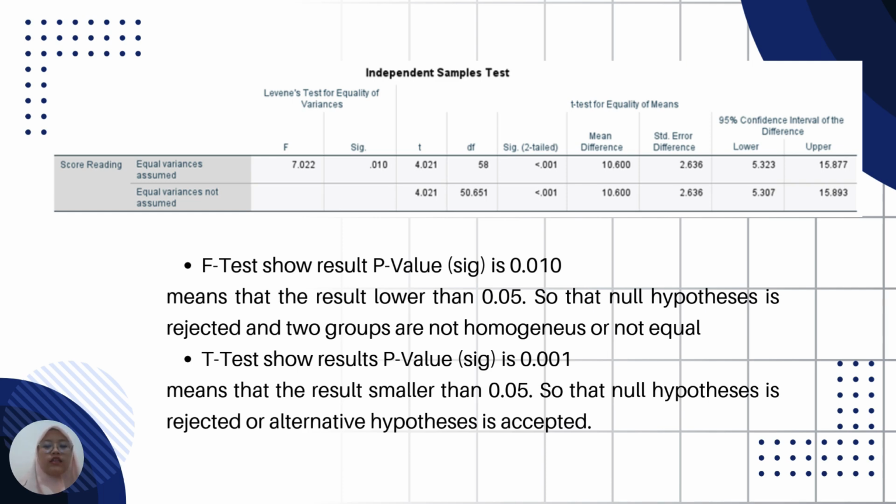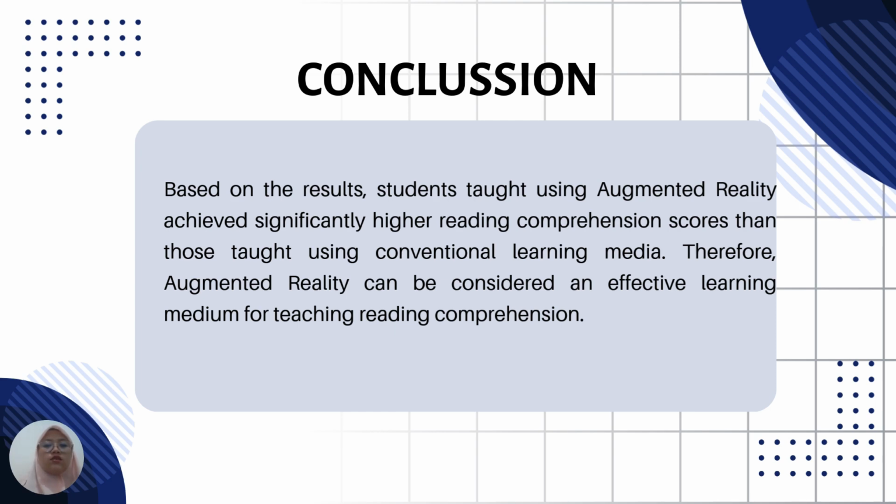And then for the t-test, the p-value is 0.001. It means that the result is smaller than 0.05. So the null hypothesis is rejected, or in other words, the alternative hypothesis is accepted. From the result, the conclusion is that students taught using augmented reality achieve significantly higher reading comprehension scores than those taught using conventional learning media. Therefore, augmented reality can be considered an effective learning medium for teaching reading comprehension.